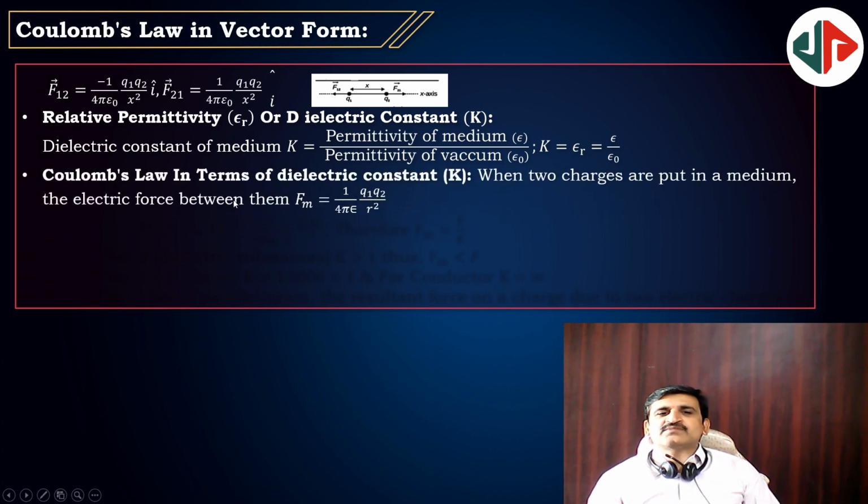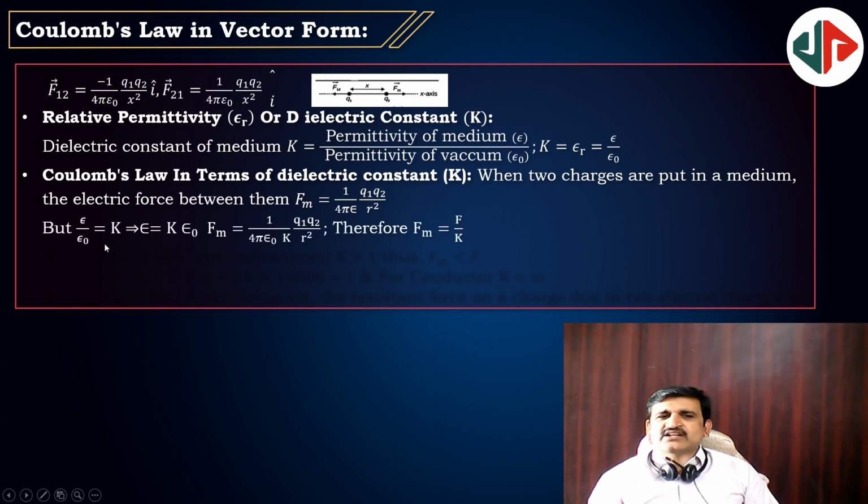Coulomb's law in terms of dielectric constant K: when two charges are put in a medium, the electric force between them is Fm equal to 1 by 4 pi epsilon naught Q1 Q2 by r square, and epsilon by epsilon naught is K. So the force in a medium is 1 by 4 pi epsilon naught into Q1 Q2 by K r square. Therefore Fm is equal to F by K.